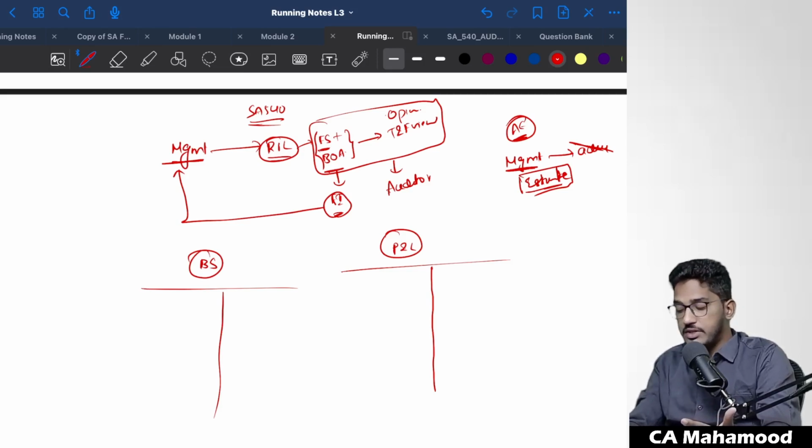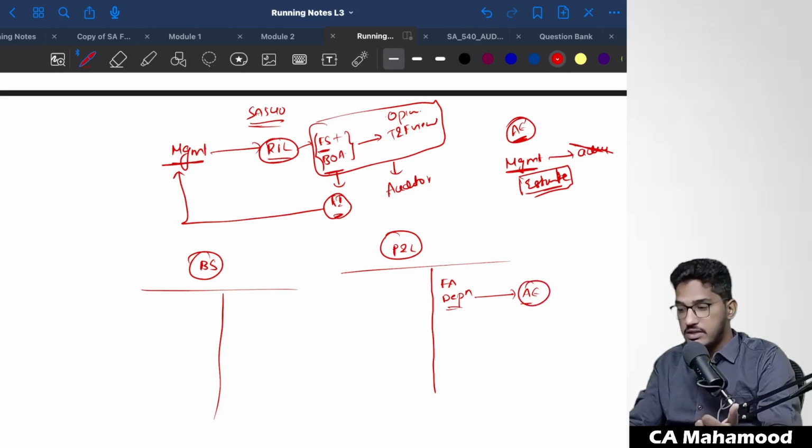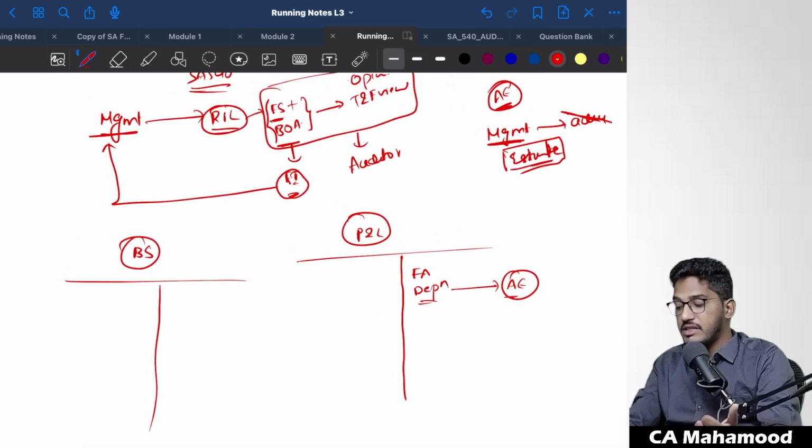When we talk about the balance sheet items, there will be depreciation. We show fixed assets, and from the fixed assets we reduce depreciation. This depreciation is an accounting estimate. Calculation of depreciation is an accounting estimate. Why is depreciation an accounting estimate? Because depreciation is an estimated figure.